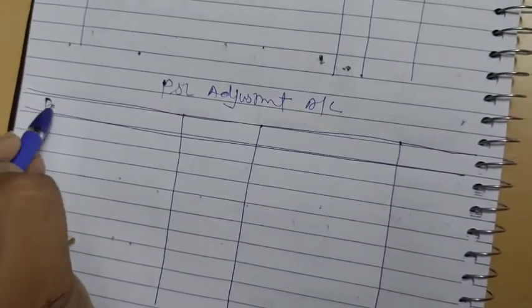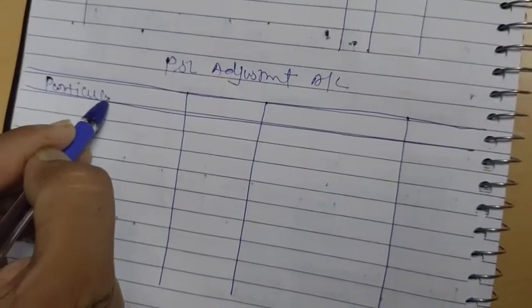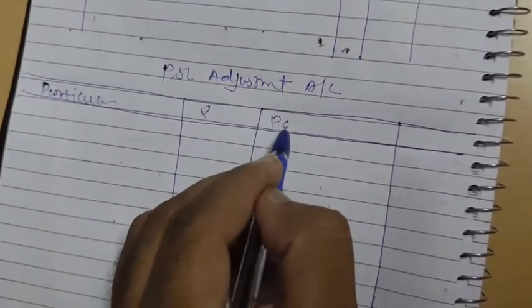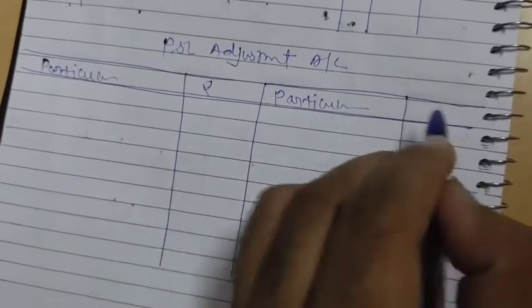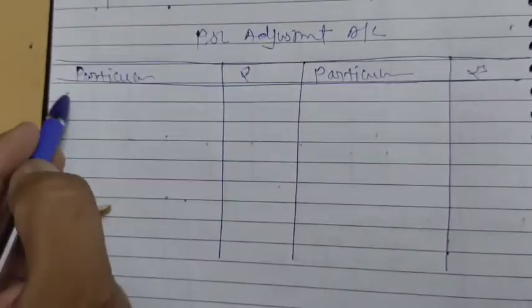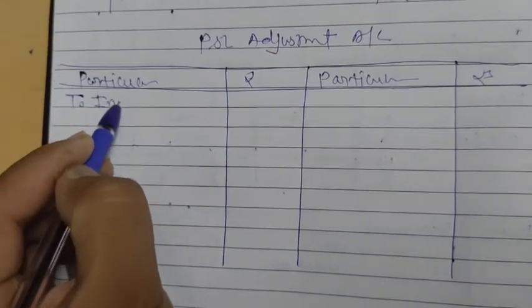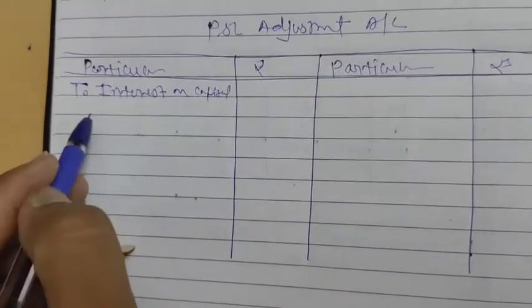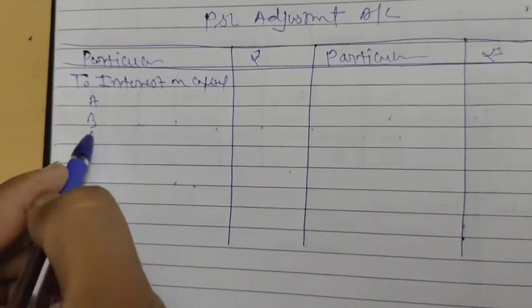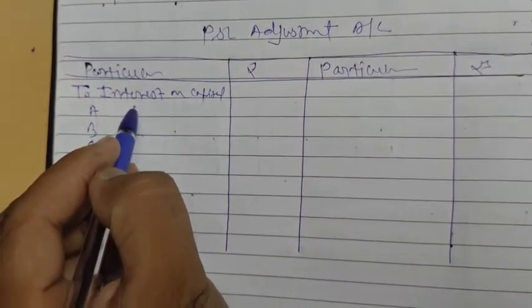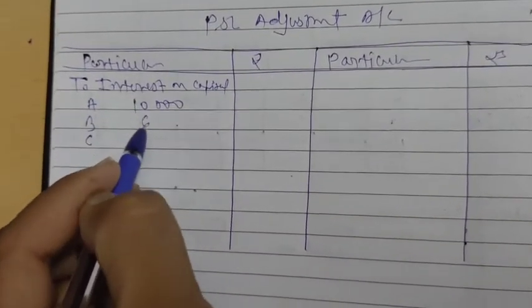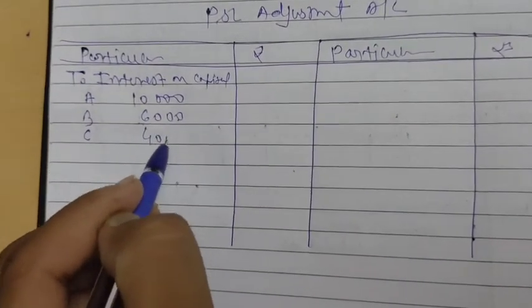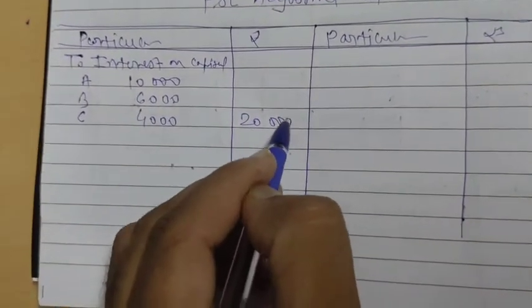Same as P&L appropriation. I repeat, particulars: interest on capital we omitted. R, S, T, same amounts: 10,000, 6,000 and 4,000. It's 20,000.